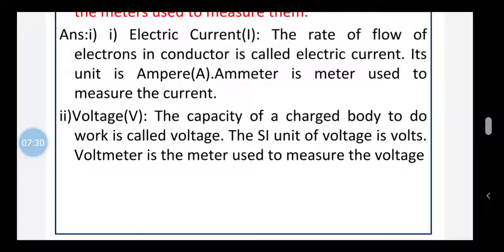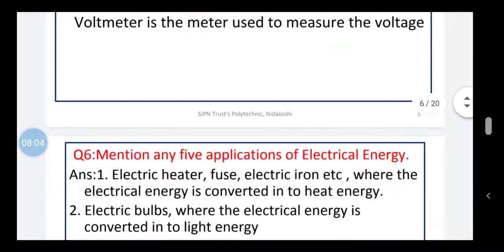Now voltage, as I have already defined, the capacity of a charged body to do work is called voltage. The SI unit of voltage is volts. Then the meter used to measure the voltage is the voltmeter. This voltmeter is connected across the supply or the input voltage, which will measure the voltage applied across the load resistance or the electrical load. Remember, the voltmeter is the meter that is used to measure the voltage.